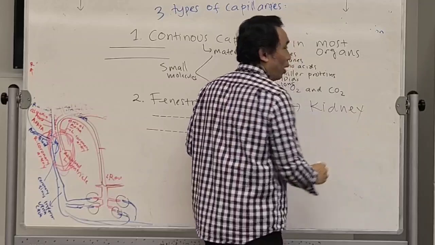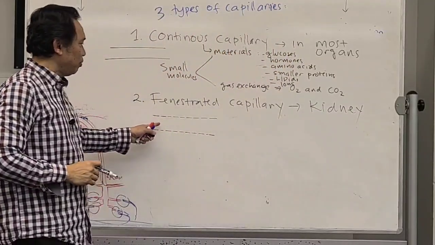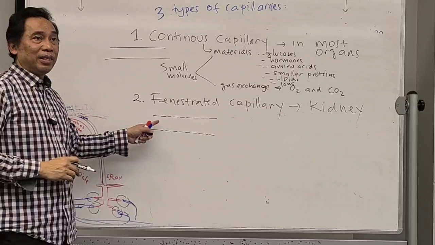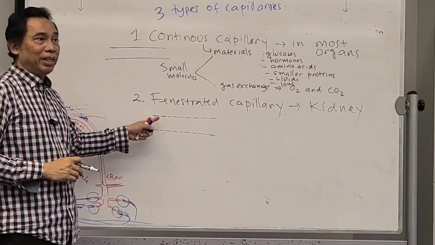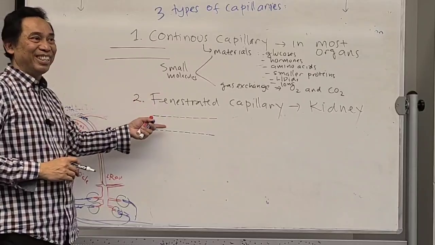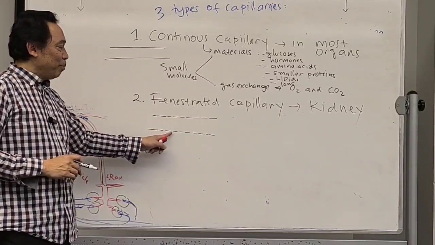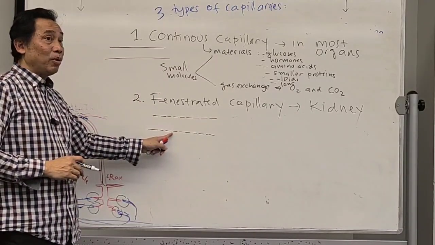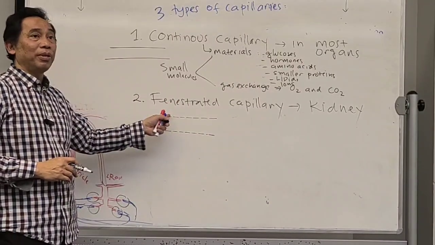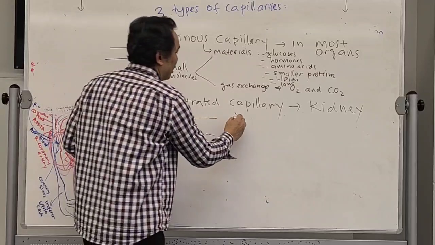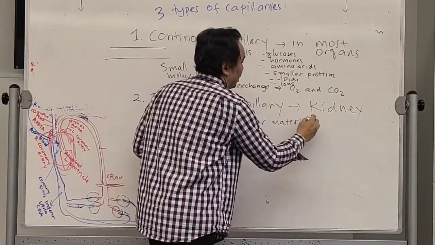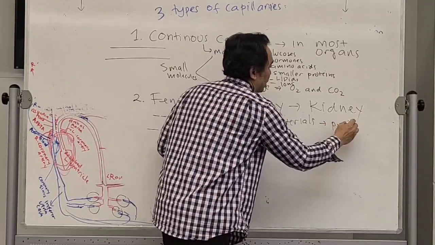So our kidney, why does it require or have fenestrated capillary? Because the kidney filters the blood, removes the waste from our body. There are some waste materials that are bigger, like albumin, the proteins. They need fenestrate. Fenestrate means small hole. So the kidney has this type of capillary. So bigger materials can be exchanged, like proteins.